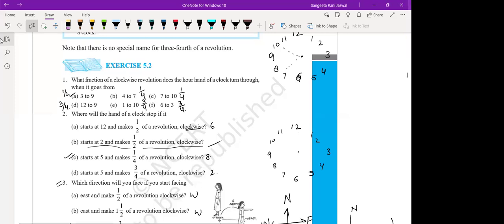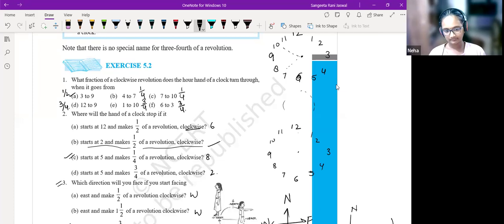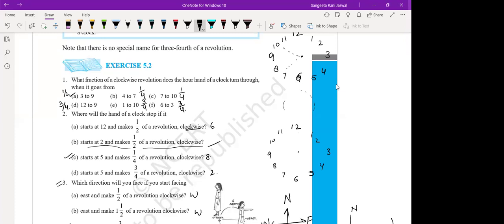So based on the angle information, let's see. We'll study with the revolution of a clock. There comes a word clockwise and anti-clockwise. Clockwise means in the direction of a clock. You all have seen how the needles of the clock move. In which direction? To the right side. Yes. And the direction opposite to the needles of the clock is anti-clockwise.